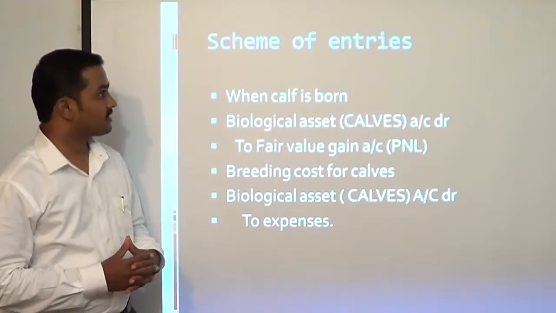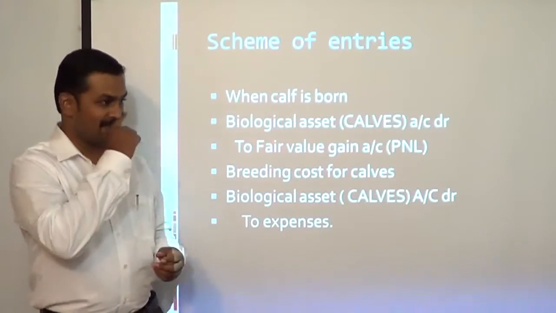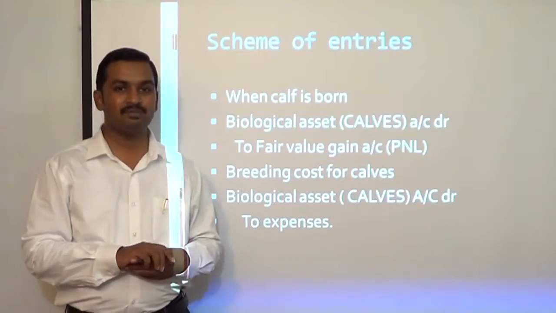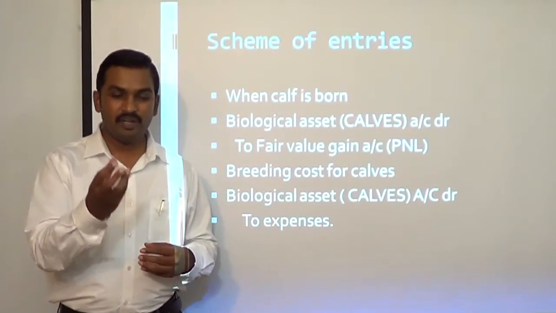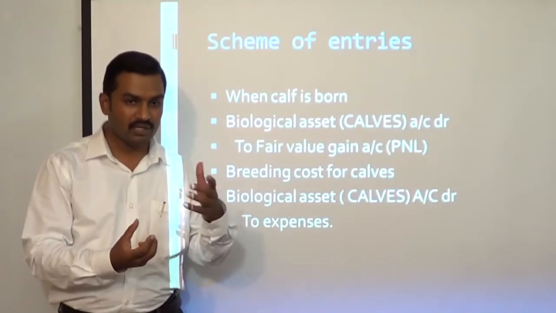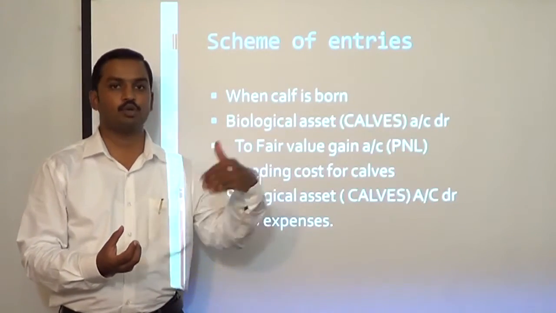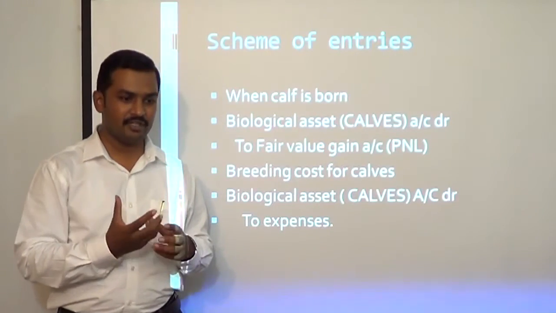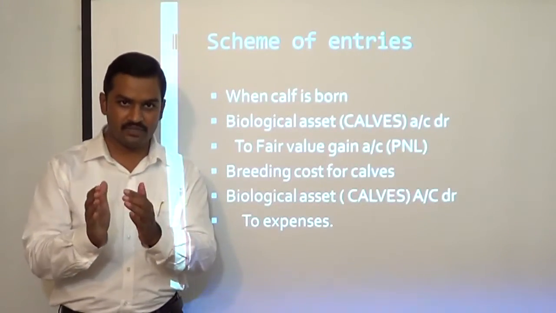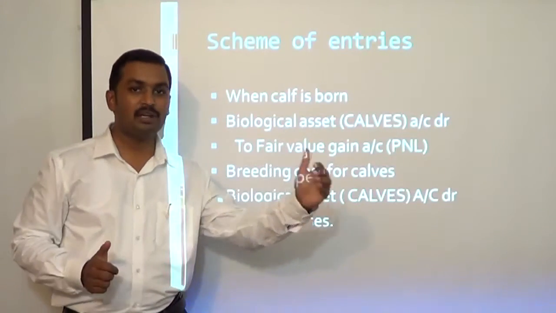Now, let us learn the scheme of entries. I will just take the example of a dairy farm which is engaged in the business of breeding cows, and the cows will give milk and the milk will be sold in the market after some processing. Okay. Now this dairy farm will have three types of cows, we can say: calves, heifers and milkable cows.